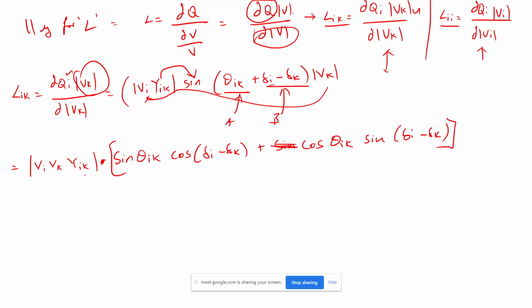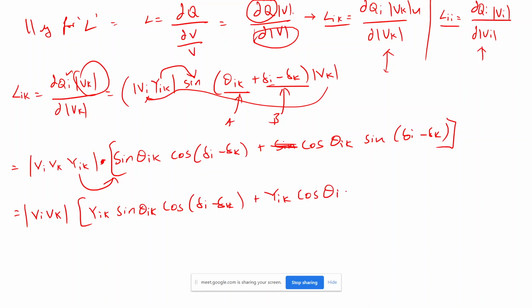After that I want to take this Y inside, so that V_i V_k will be Y_ik sin theta_ik cos(delta_i minus delta_k) plus Y_ik cos theta_ik sin(delta_i minus delta_k). Now we know the value of this one and this one. What is this? This is nothing but minus B_ik, and this is nothing but G_ik.